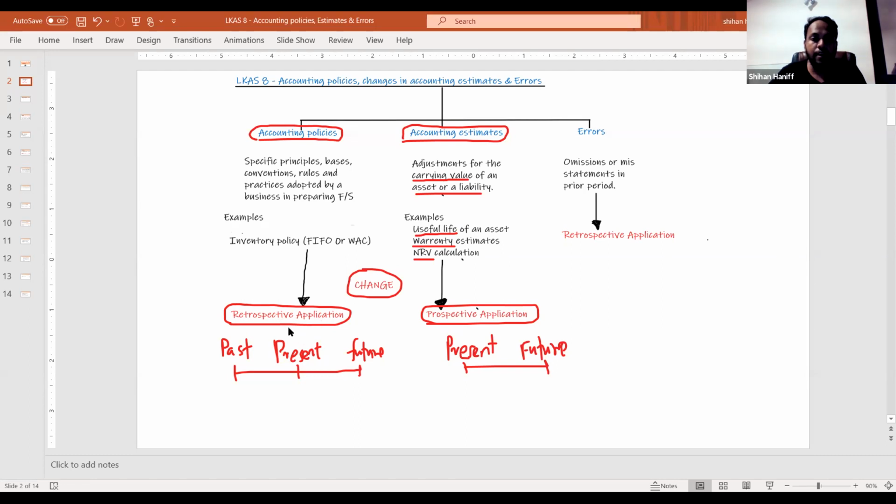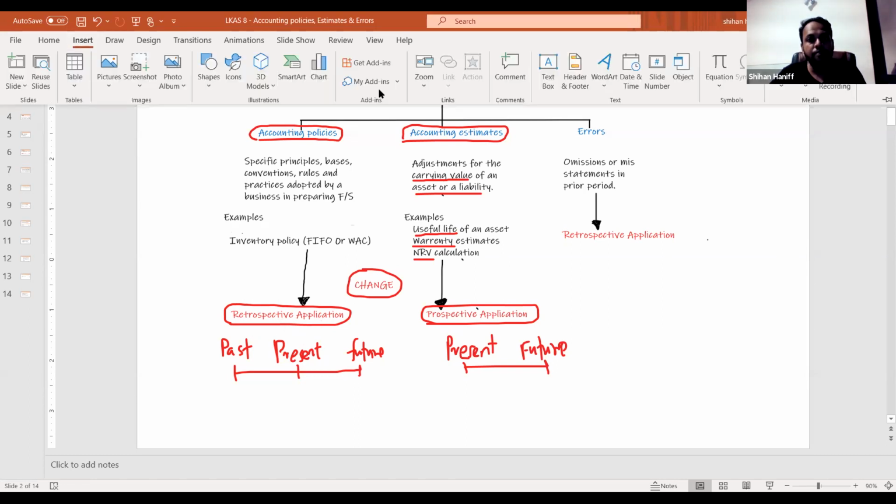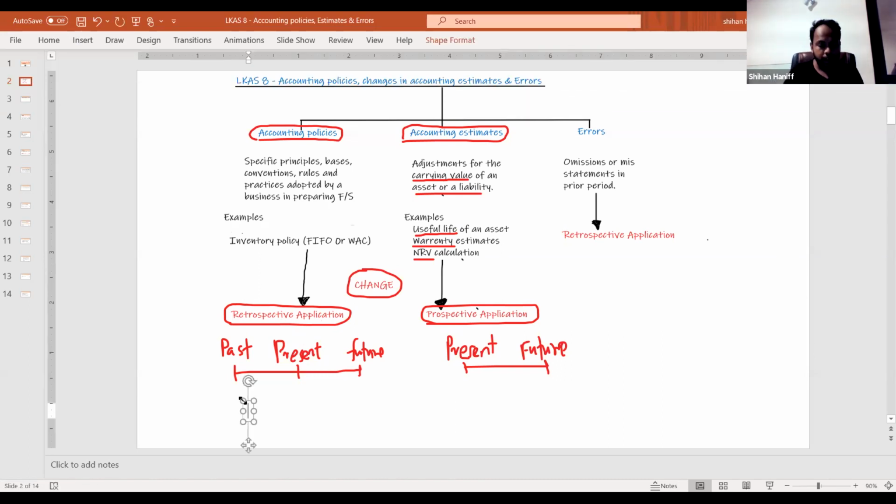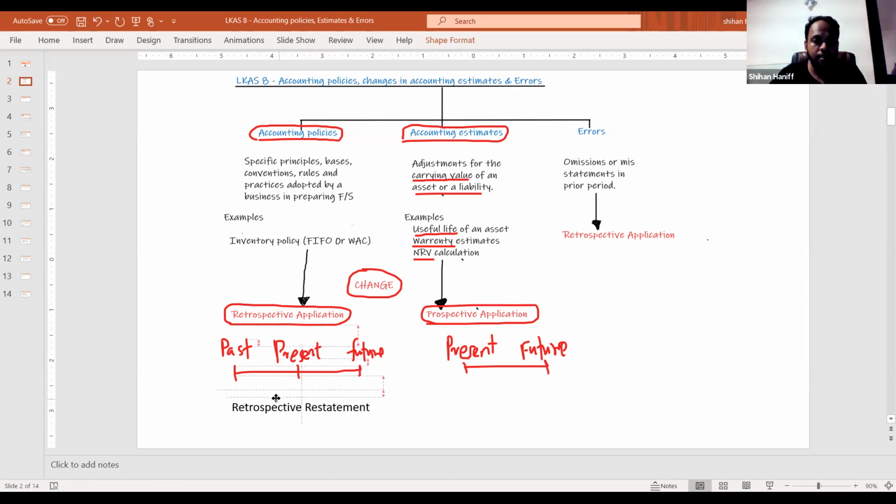And if the previous year financial statements are changed, we call that retrospective restatement. You restate the previous year financial statement. So that comes under retrospective application.